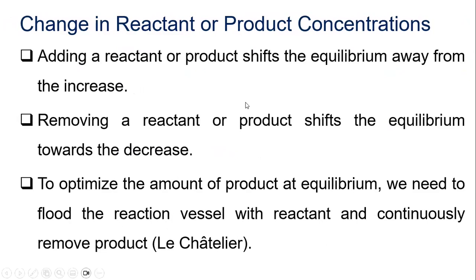Now let's go to changes in the reactant or the product. Will the reaction shift? Adding a reactant or a product will shift the equilibrium away from the increase. For example, if we have nitrogen gas plus hydrogen gas forming ammonia, if we balance this equation, this one is 2 and this one is 3. What if I add more ammonia?